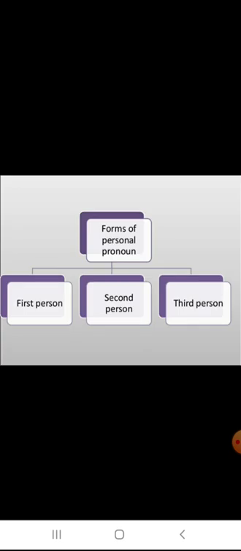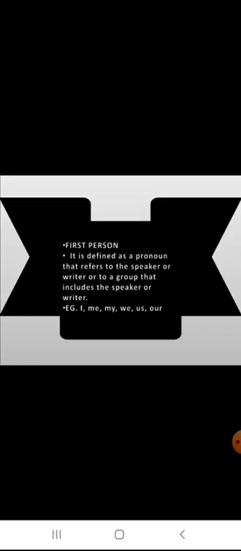So the forms of personal pronouns change according to first person, second person, third person. The first person is defined as a pronoun that refers to the speaker or writer, or to a group that includes the speaker or writer. For example, I, me, my, we, us, our. These are all first person pronouns.